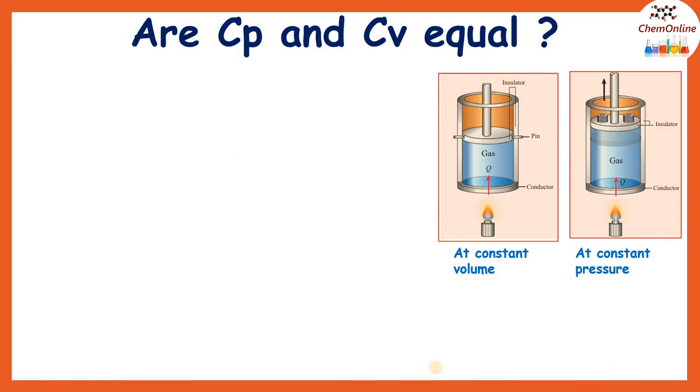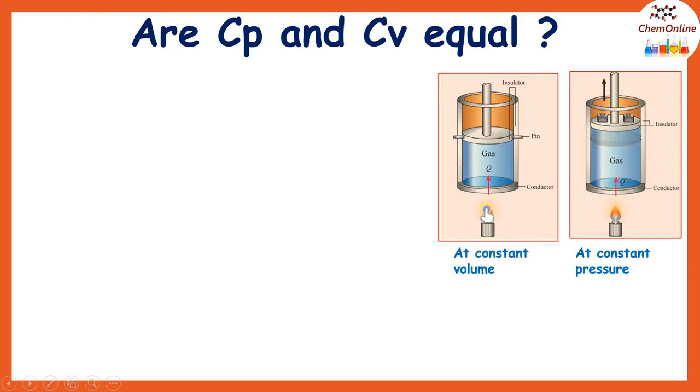So we have seen two different molar heat capacities. One is heat capacity at constant pressure and the other is heat capacity at constant volume. Now we have to see, are they equal or different? So first let's see what happens when heat is added at constant volume. So we have some gas in a cylinder fitted with a piston. Here the piston is locked with a pin so that the volume is kept constant, and we are adding heat